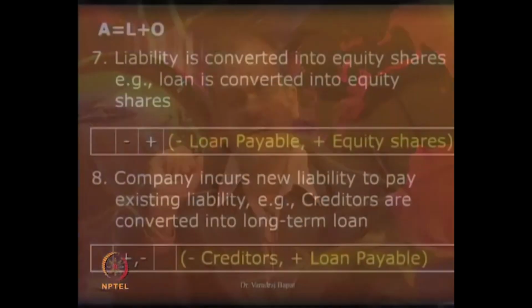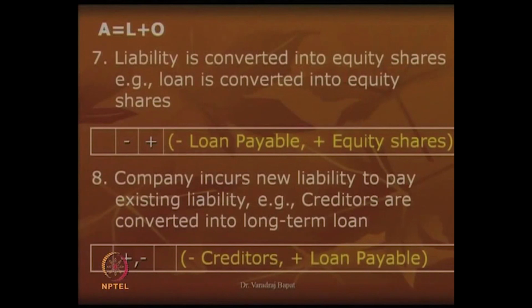You can see it here. In this case, what will happen is minus in creditors and plus in loan payable. In other words, it is an exchange of liabilities. So, plus and minus both happen in liabilities. I would like to give you one more example also.